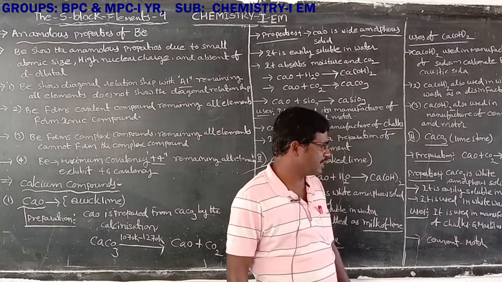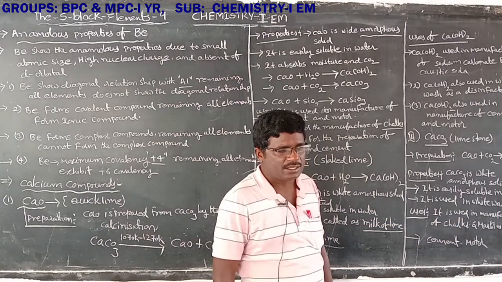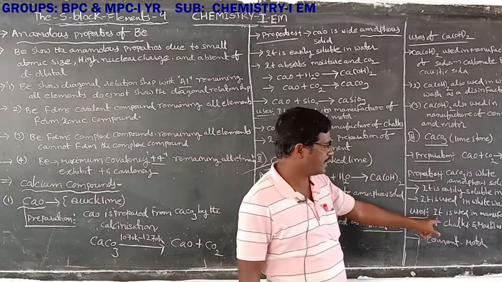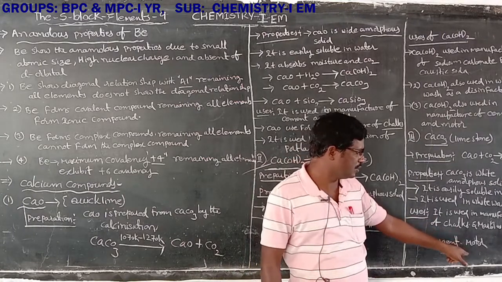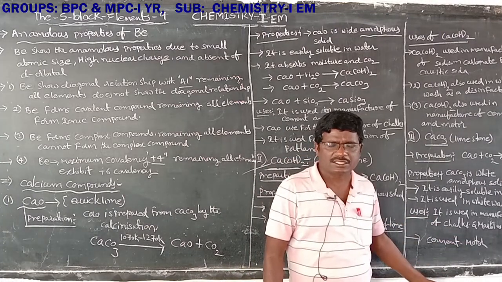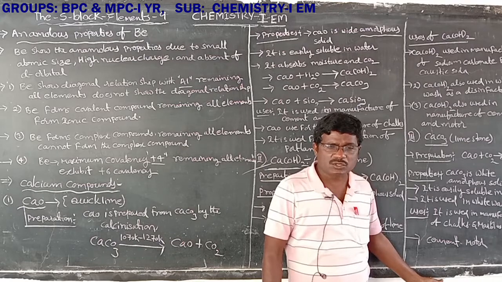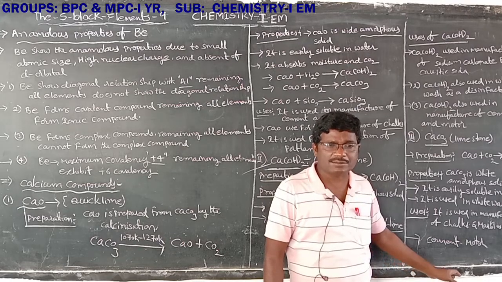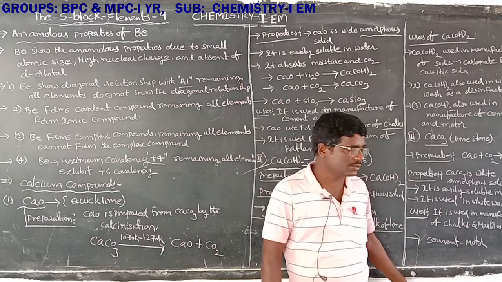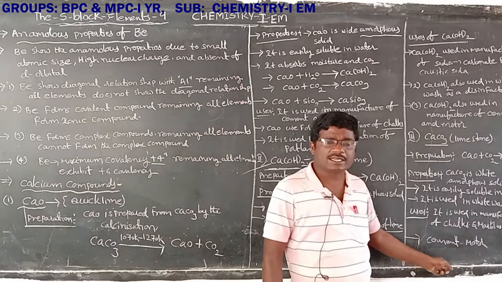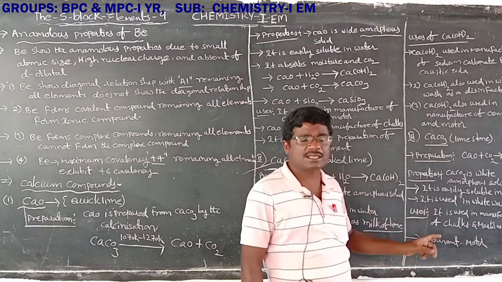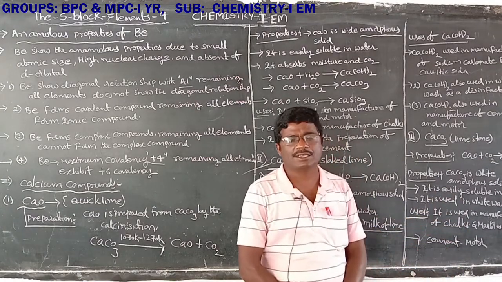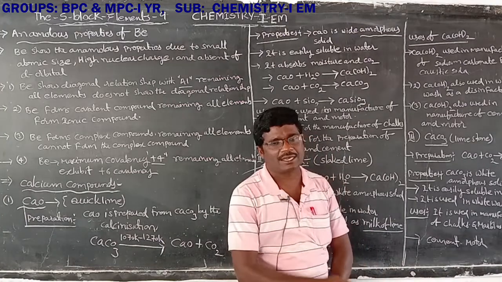Next, uses. Calcium carbonate, limestone, is used in the manufacture of chalk and marble. Next, calcium carbonate is also used for the manufacture of cement and mortar. That is the uses of calcium carbonate.